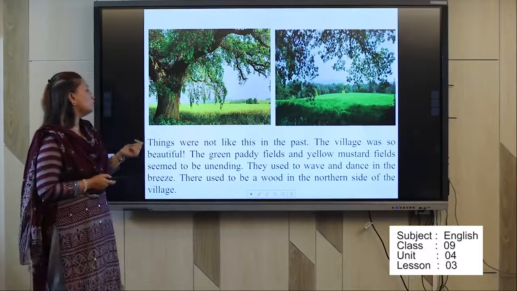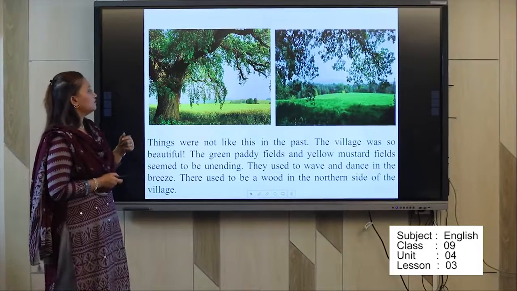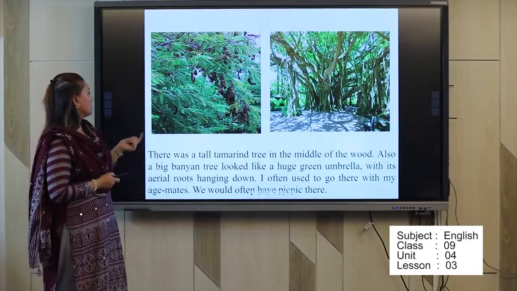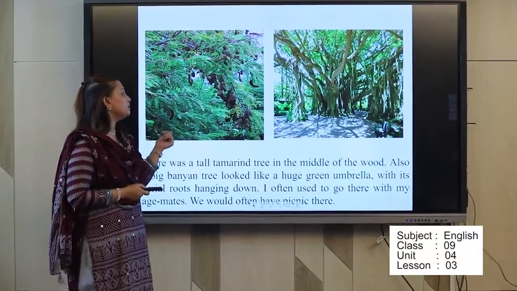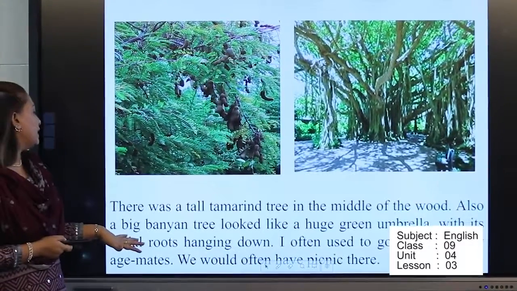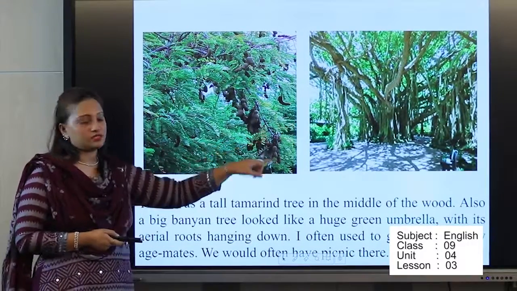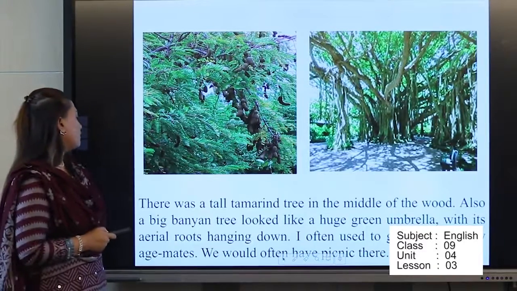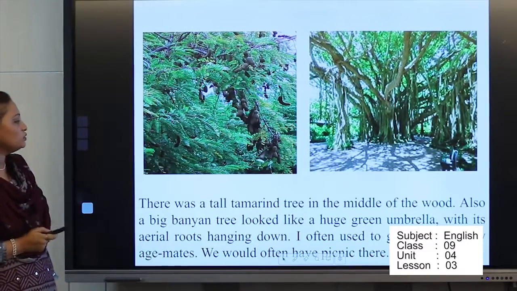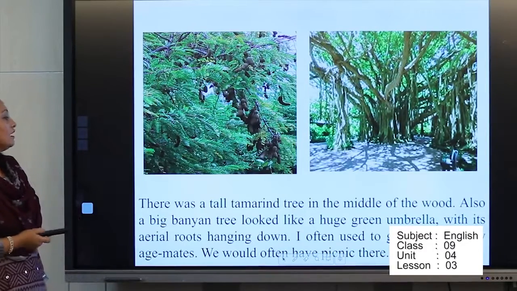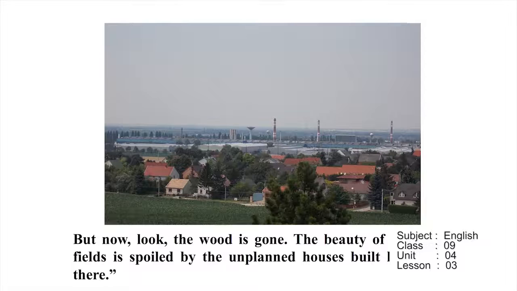There used to be a wood on the northern side of the village. And there was a tall tamarind tree in the middle of the wood, tamarind tree, tetul gach, also a big banyan tree, boro gach, okay, that looked like a huge green umbrella with its aerial roots hanging down. I often used to go there with my age mates. We would often have a picnic there.